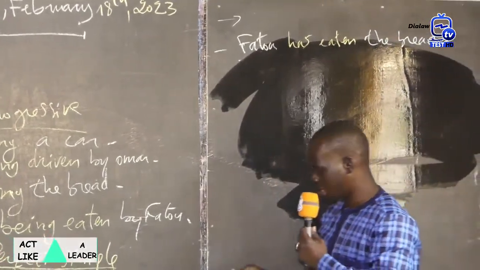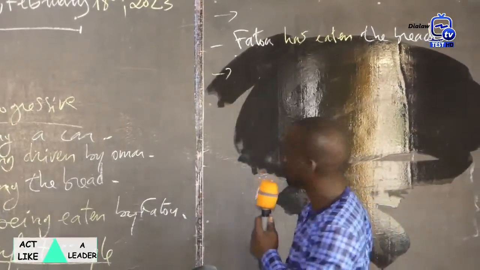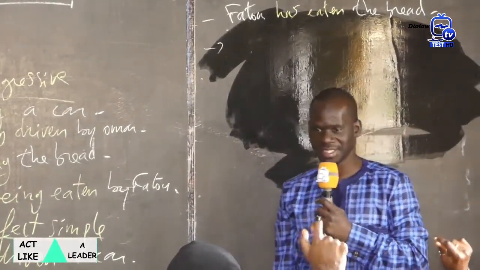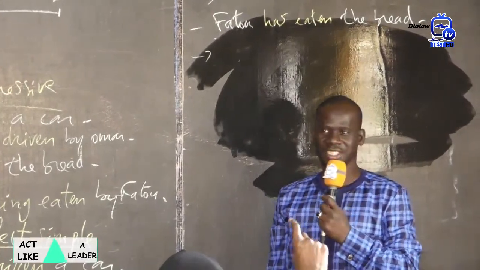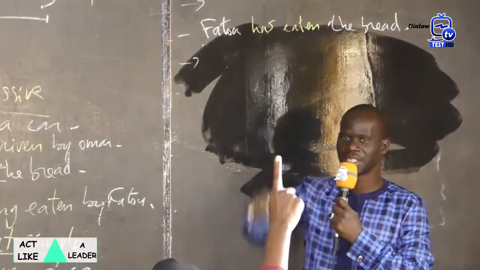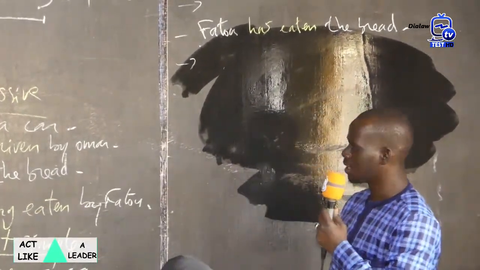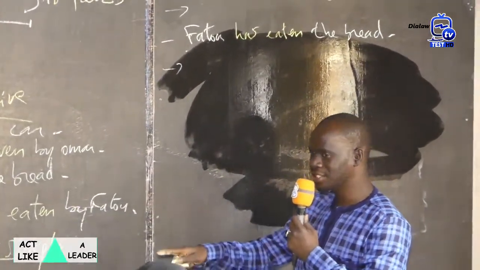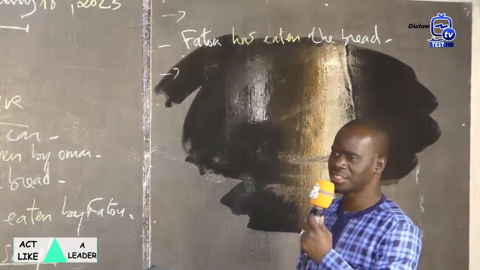Okay. Now we are going to turn these sentences into the passive voice. Passive voice, not always the same. Salibata. A car has been driven by Omar.